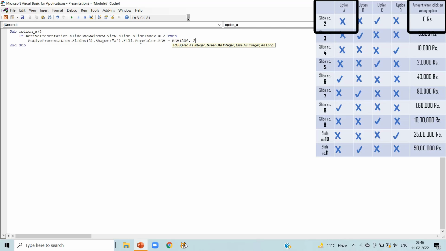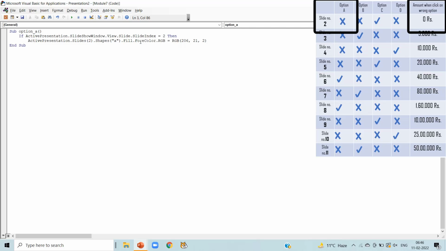What does it mean? When we run slide number 2 and click on option A, you can see option A is the wrong option. So RGB 206, red color is more. So you can see it will change the color of shape A to red color. Means when we click on the wrong option, the shape A should change to red color.